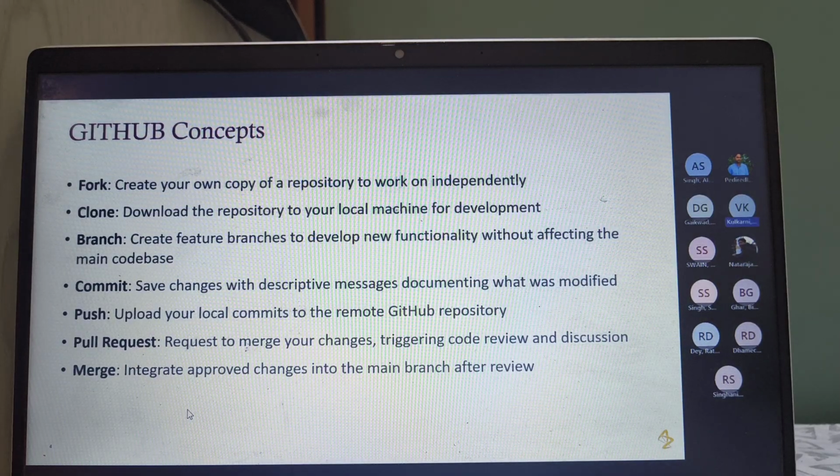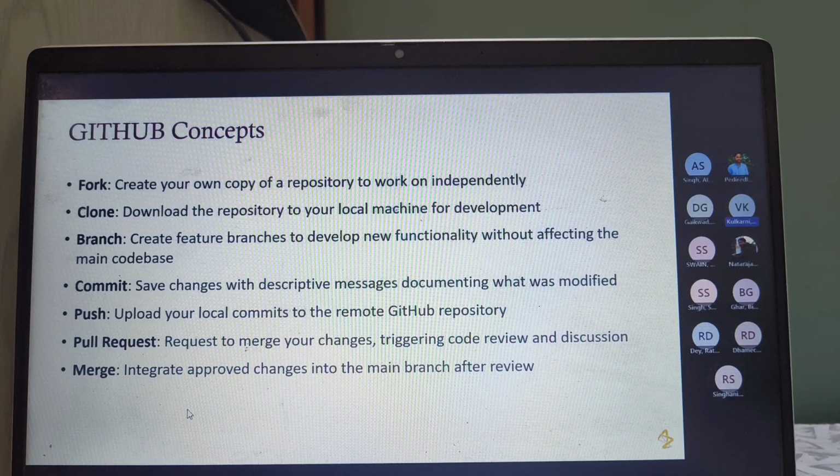Yeah, concepts. All the concepts which we have just discussed. Fork, currently we don't have to worry about, but basically it's a copy of the whole repository itself. It's not a copy of a particular folder in a repository. Repository you can consider as a whole system, inside which folders have been created. But if you are creating a fork, you will create another clone of the system itself. A repository itself will be cloned for your own work. That is what we call a fork, but it's not needed in our case.